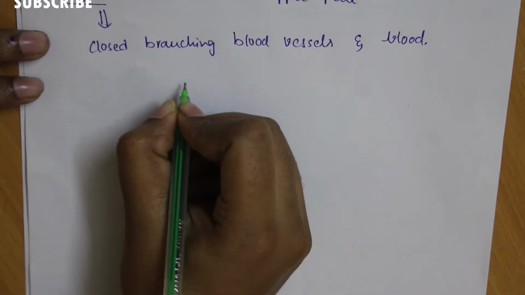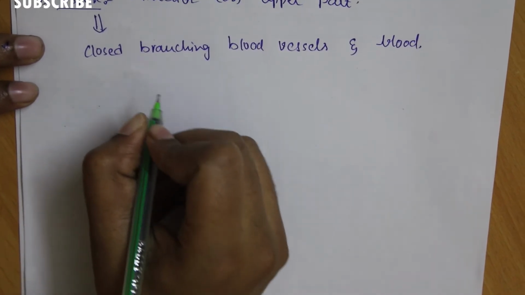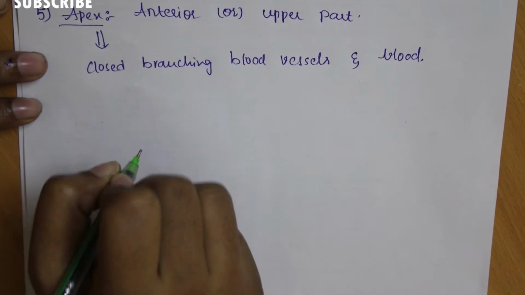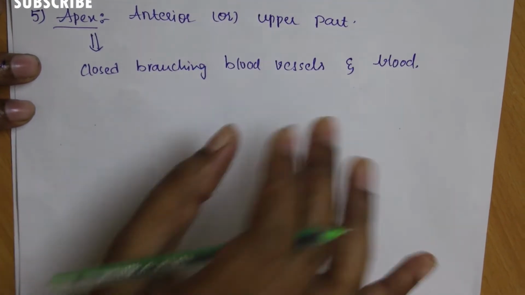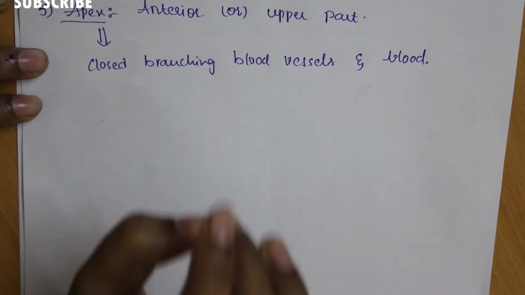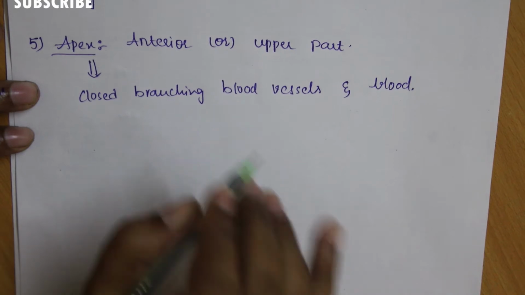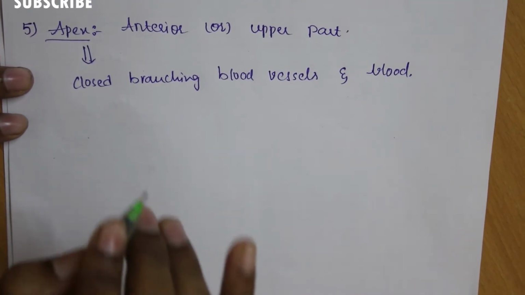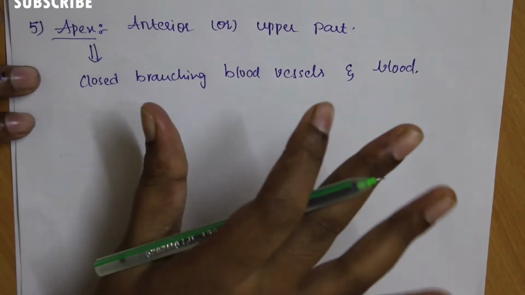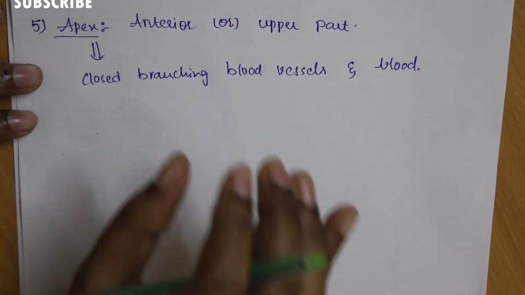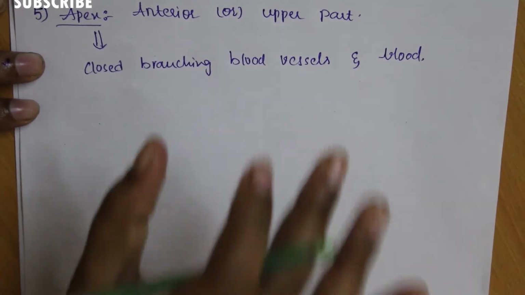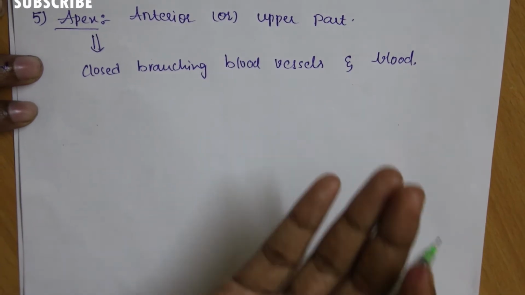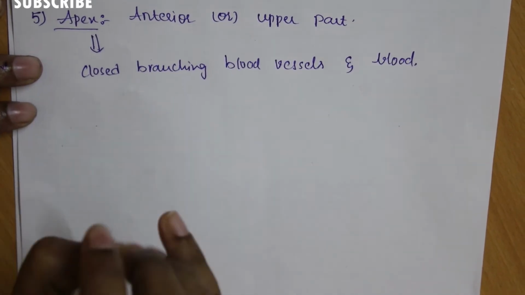Due to the presence of the blood vessels, the heart can circulate and purify the blood, and collect the deoxygenated blood from all over the body, which then enters the heart through the apex.